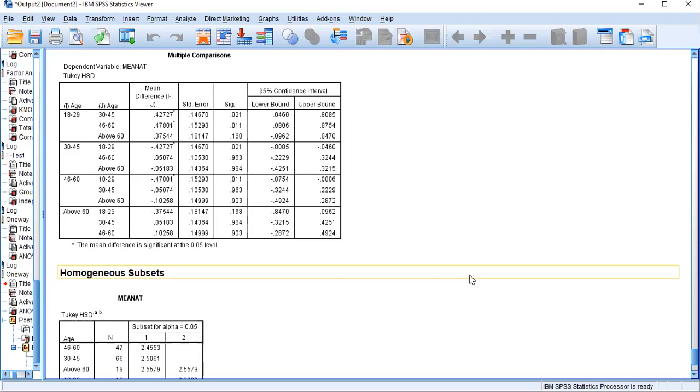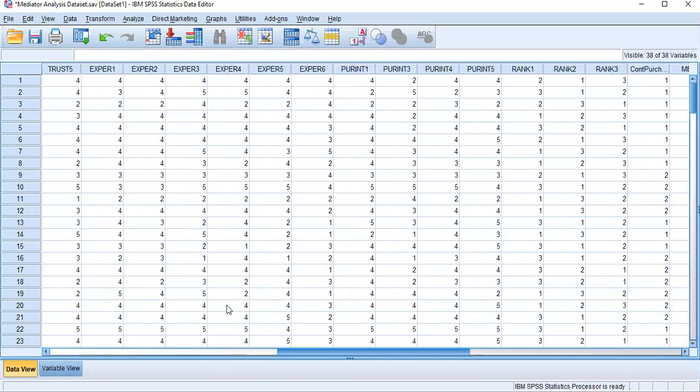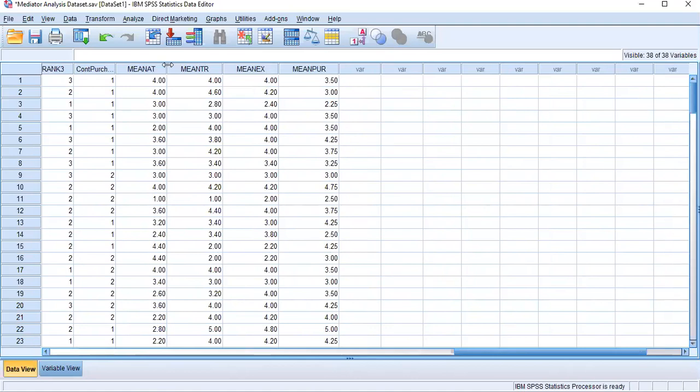Now we are going for the sixth step, which we call correlation analysis. If you go back to my data sheet, my main intention is to make sure whether attractiveness, trustworthiness, and expertise influence the purchase intention of insurance customers. So that is my model.